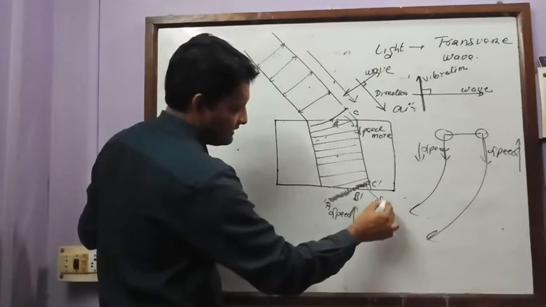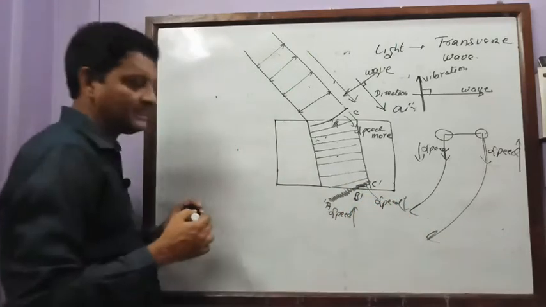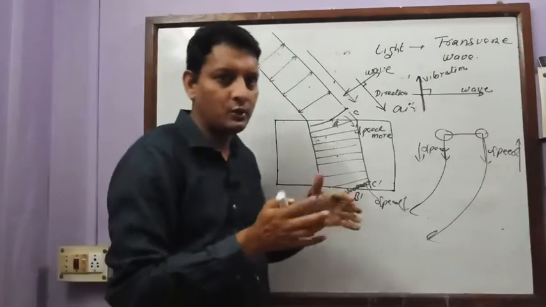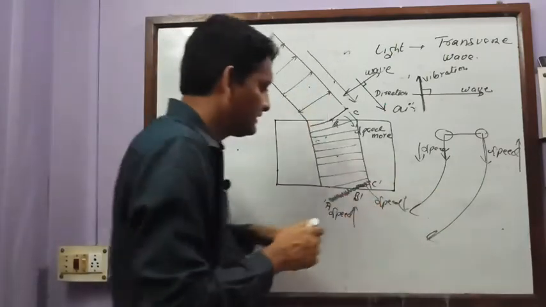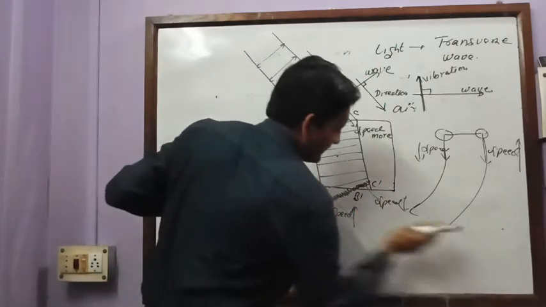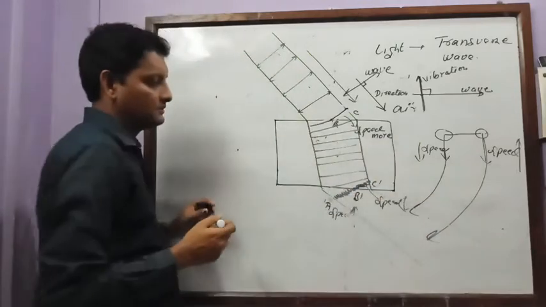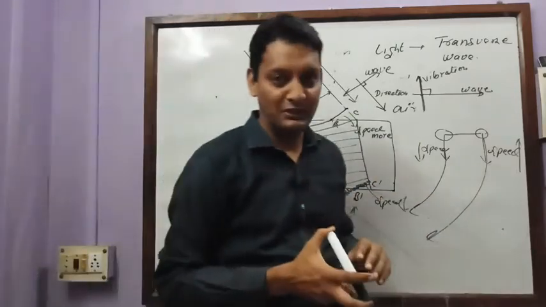So the wave will bend towards the less speed side. So the tendency of the wave is to bend like this. So, my dear student, this is the reason of bending.